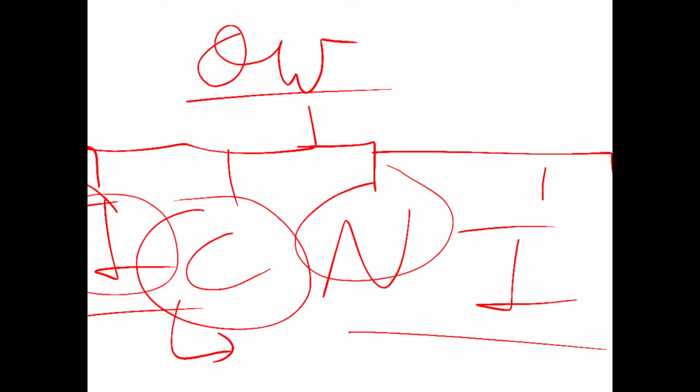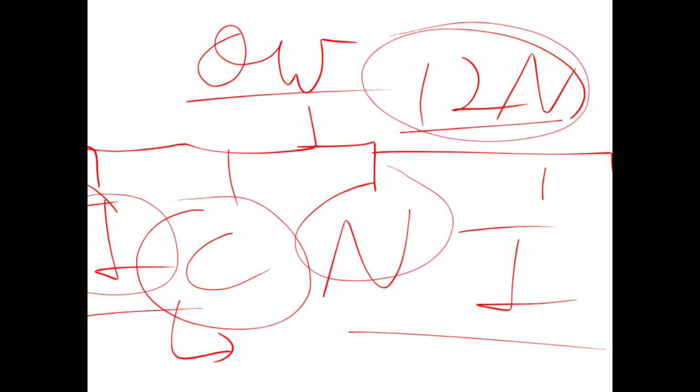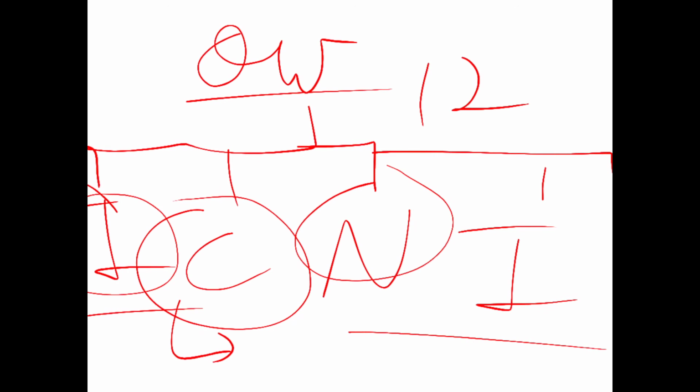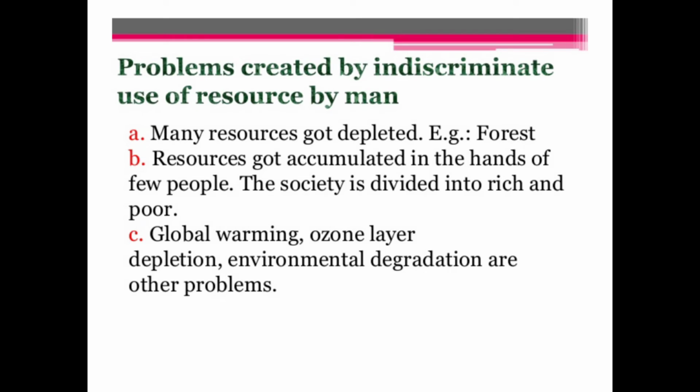National resources are the resources within the country, and in the ocean up to 12 nautical miles, and I told you that 12 nautical miles is equal to 22 kilometers. Fine. And international resources are those resources which are owned by the international institutions, right? Just the international institutions make use of them.